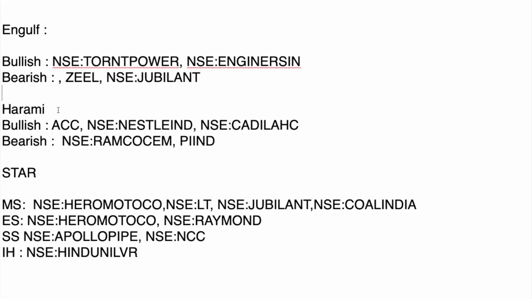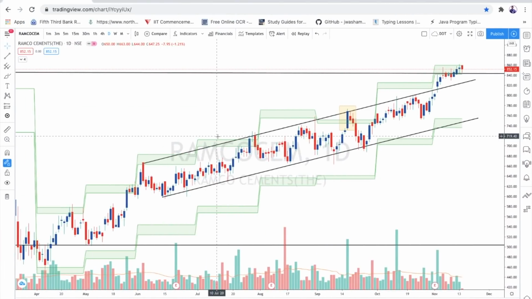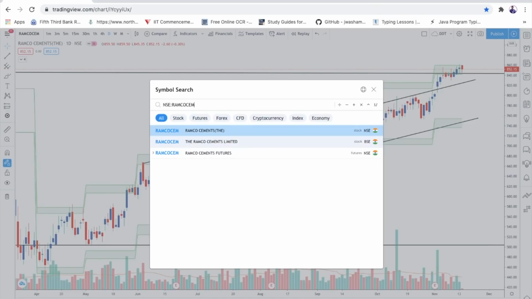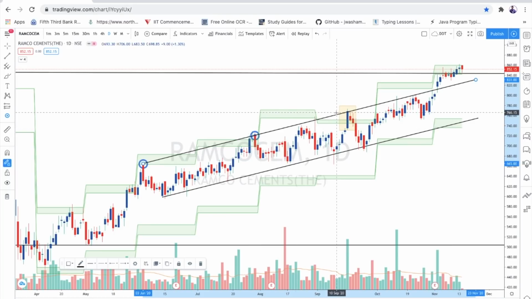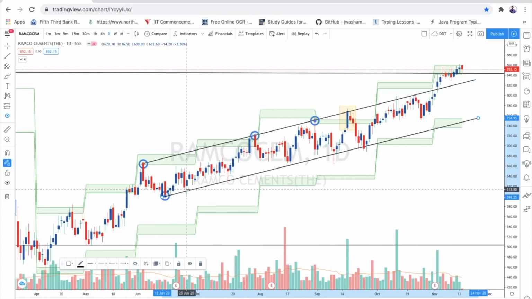Now we'll see a bearish Harami chart. So Ramco Cement. See here, this upper trend line 1, 2, 3 times, and it came 4 times, and down trend line 1, 2, 3, 4, and it came 4 times. So this is a channel pattern. Now channel pattern, trend line, and this pattern formation here, see, bearish Harami.